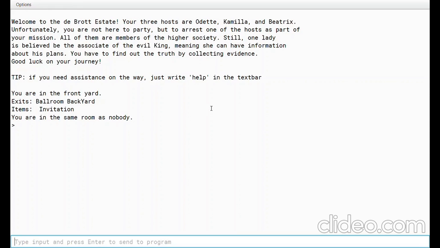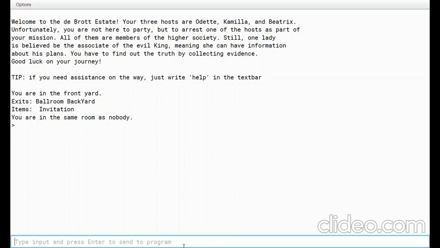We are at the Broad Estate. There are three hosts, Odette, Camilla, and Beatrix, and we have to identify one of them as the Evil King's associate, which means that she can have some information on what he's up to nowadays. We have to find out the truth by collecting some evidence, and let's see what the journey has for us.